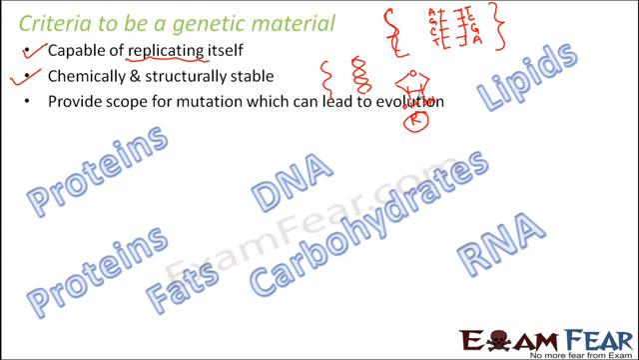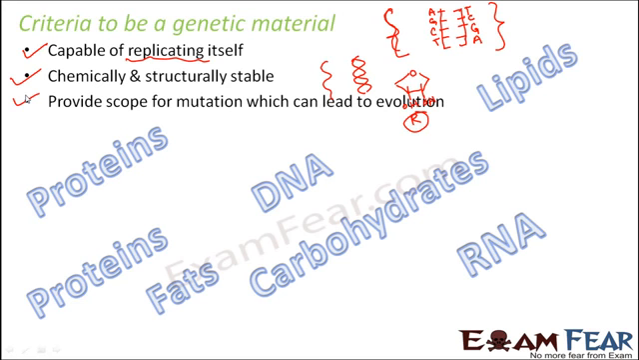Provides scope for mutation which can lead to evolution. The molecule should be such that it can bring about some new changes as well. It should not be that only the traits are getting inherited from parents to offspring and the offspring are just clones of their parents. There should also be some new traits. There should also be some mutation, and these mutations over a period of time can give rise to evolution.